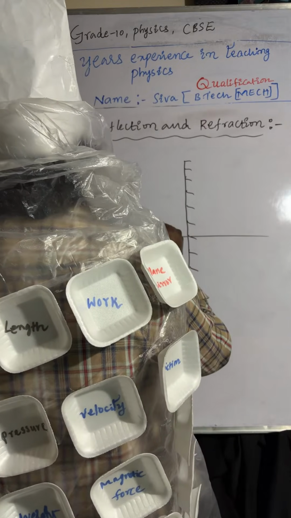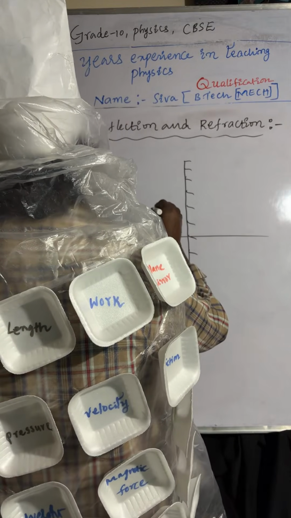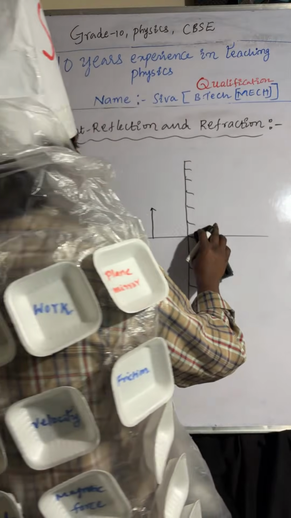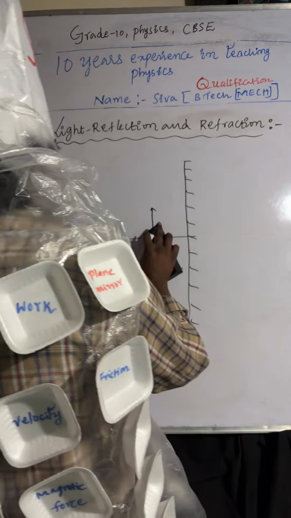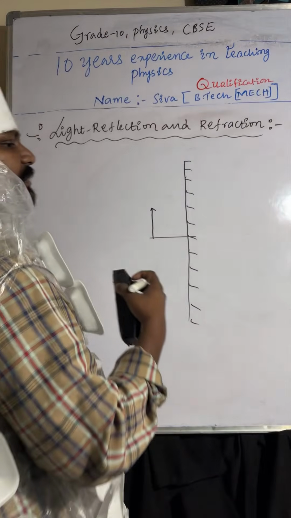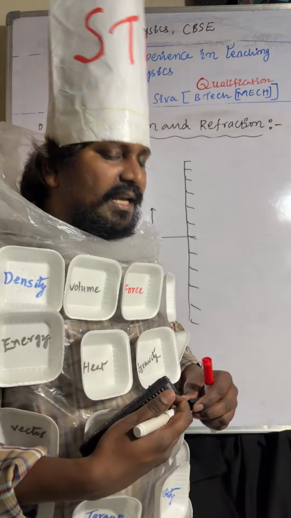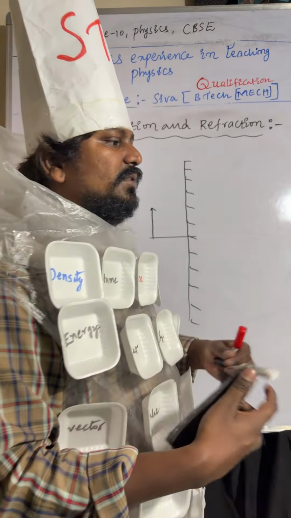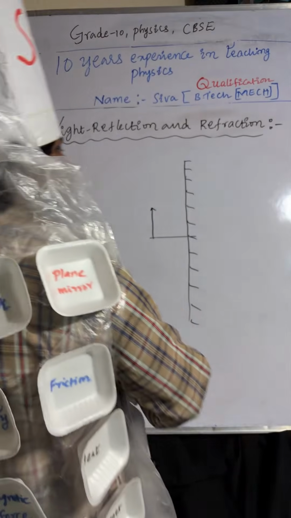So this is the object. Okay, so the object is real, and the image is what? In a plane mirror, you can observe the object is real, the image is virtual. Object is real, image is virtual. So we are extending the incident light rays. The extended incident light rays are meeting.